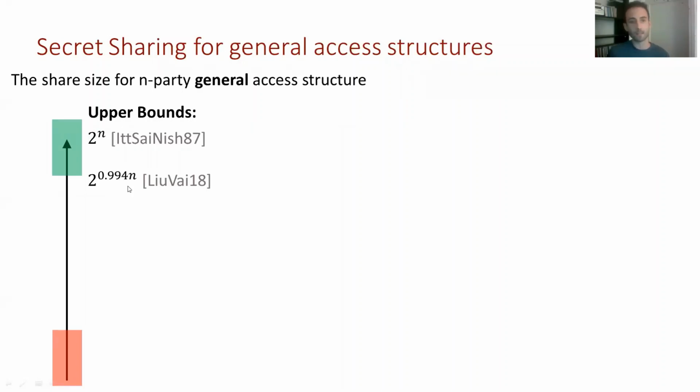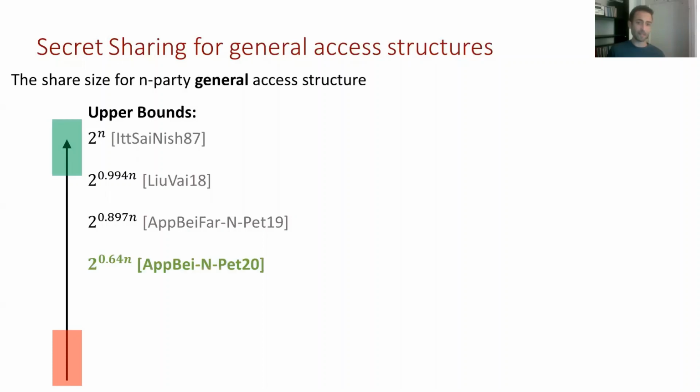And since then, we've managed to improve it more. Last year, in this Eurocrypt paper, we got the exponent down to 0.897, and this work brings it down to 0.64 n, where the lower bound is pretty far ahead. We have a huge gap between the lower and the upper bound, as in many information theoretic protocols. And we don't know where the true answer for the complexity of this problem lies.